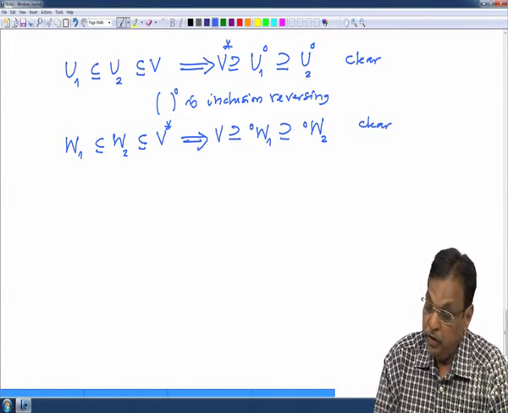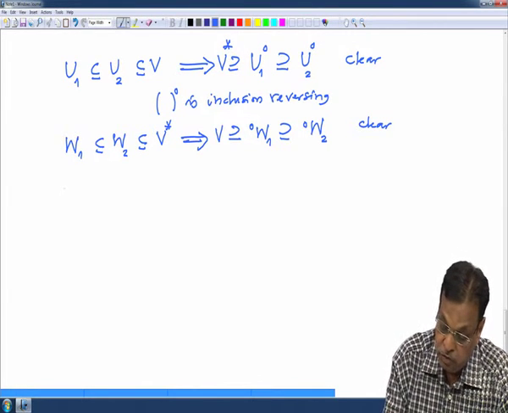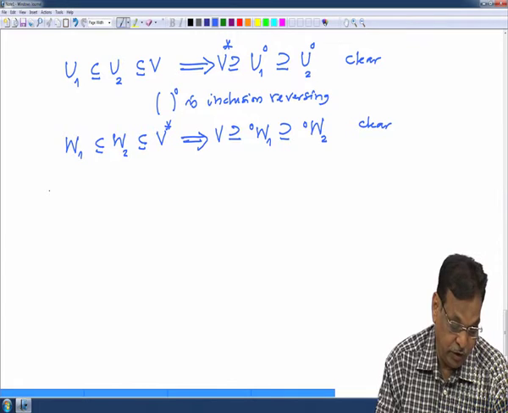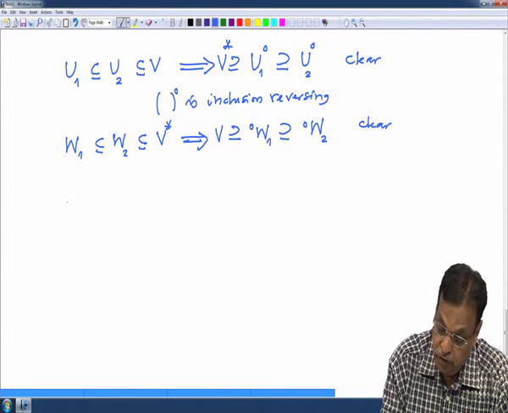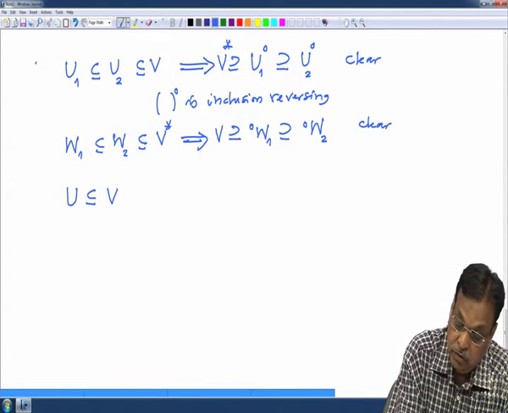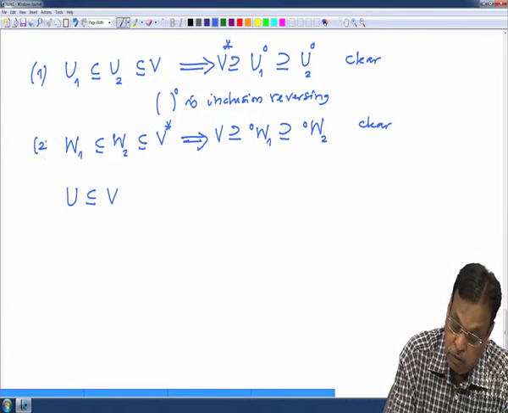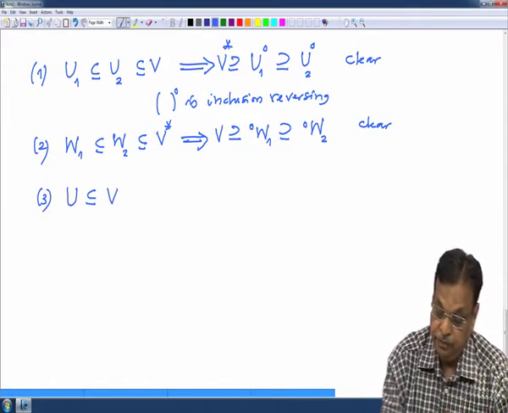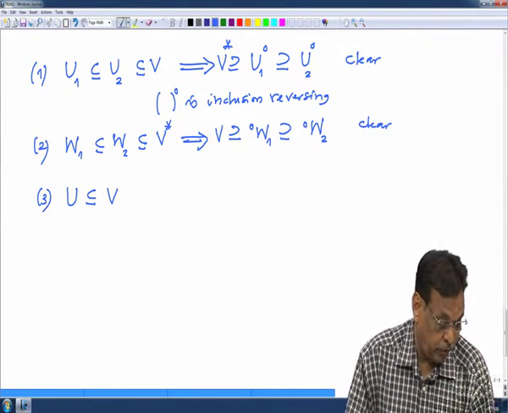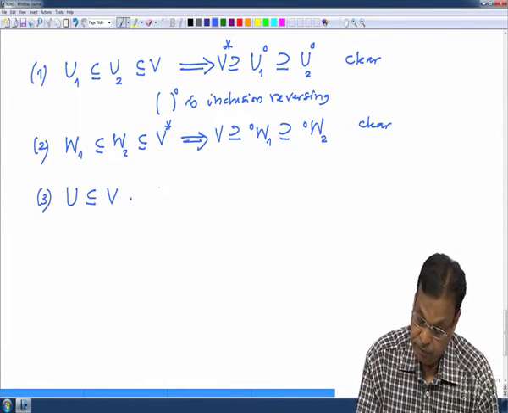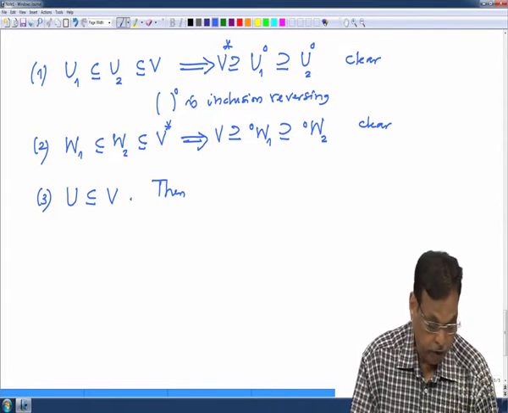Okay. Further, these are obvious. So now the little bit thing to check is the following. For any subspace U of V, let me number this 1, 2 and 3. If you take a K subspace of V, then what is the relation?